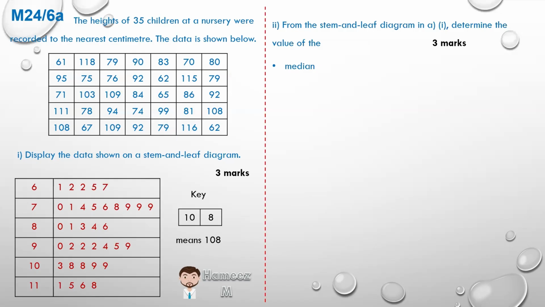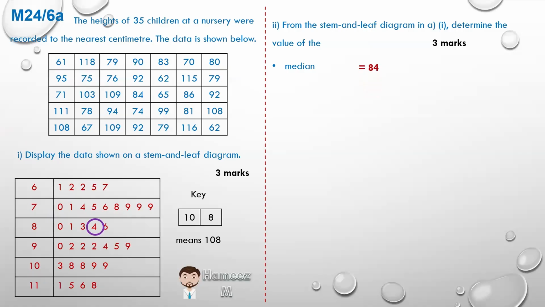So if we look at the 60s, there's 61, 62, 62, 65, 67. There are 5 terms in the 60s. There are 9 terms in the 70s. That's 5 and 9, 14. 80 is the next term, then 81, 83. So finally, the 18th term, or the median, is 84.